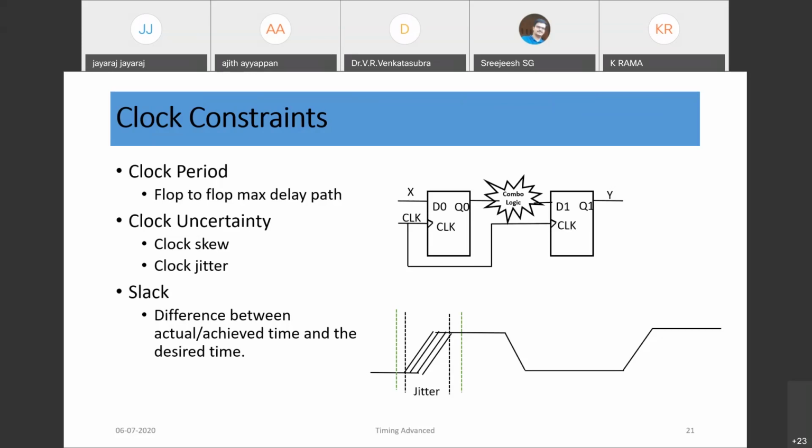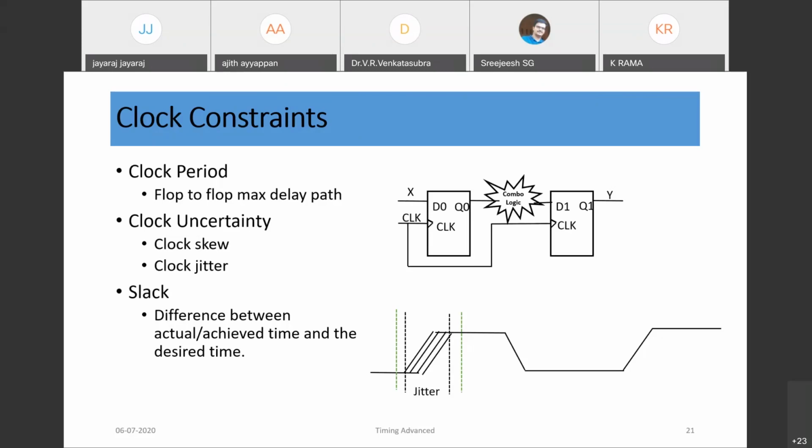Negative slack means a timing violation will happen. So we need to fix those timing violations and try to achieve the required frequency of operation. Then only do we finally get the required performance. Otherwise, we will have performance degradation.